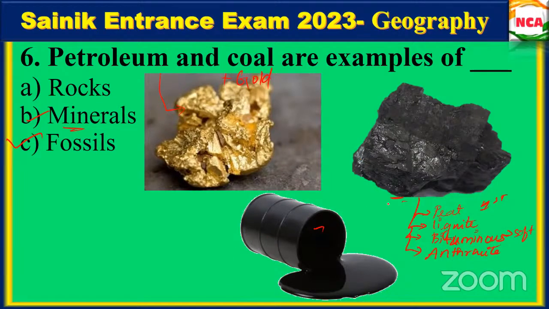When you apply high heat, pressure and temperature for a long period of time on the peat, lignite, bituminous and anthracite, you will get this hard coal. Is that clear? Shall we move to the next one?